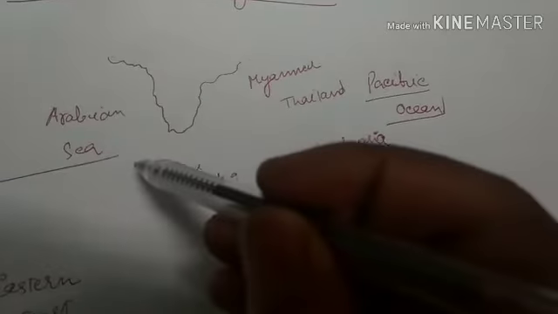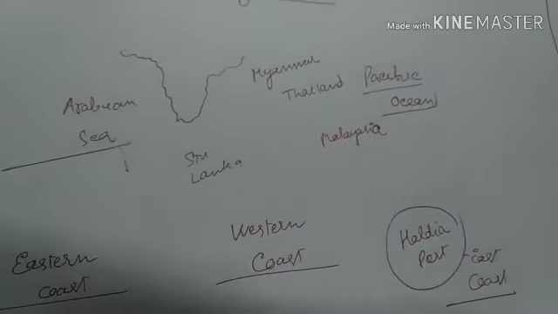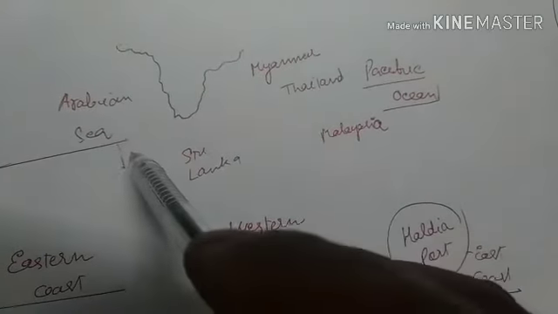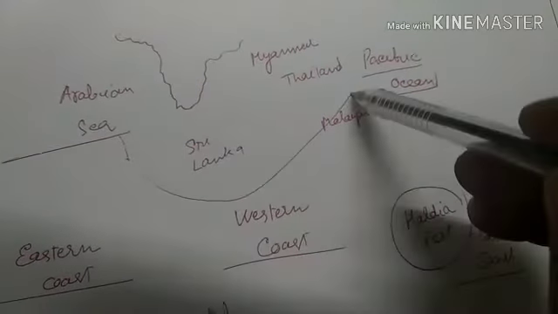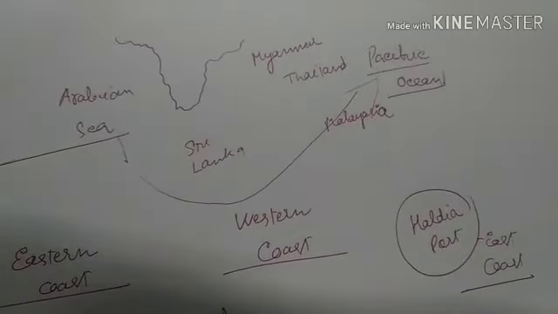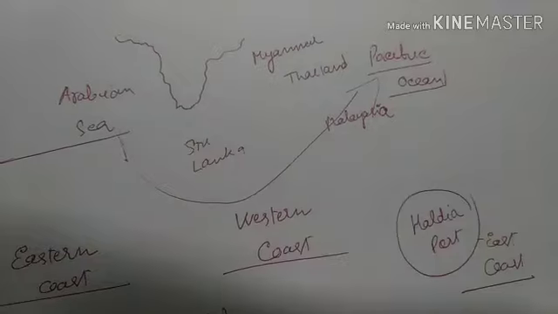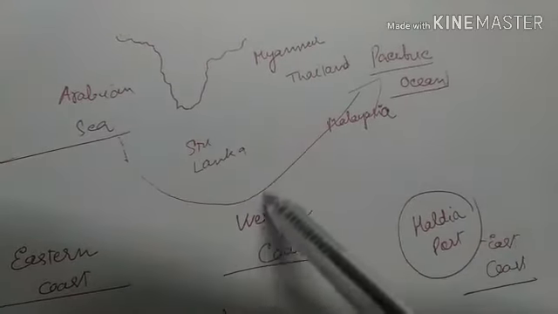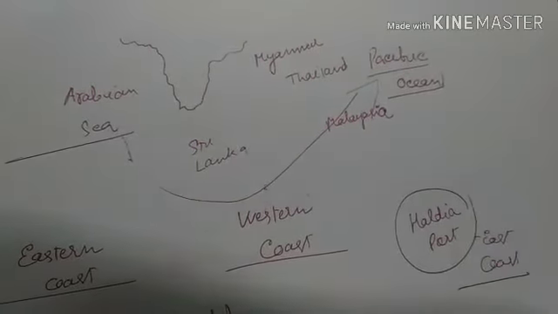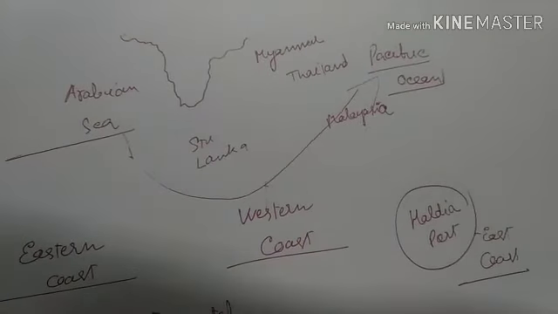Means whether we can think of a shift from the Arabian Sea to the Pacific Ocean in terms of trade and ocean activities. To answer this question, we first have to compare